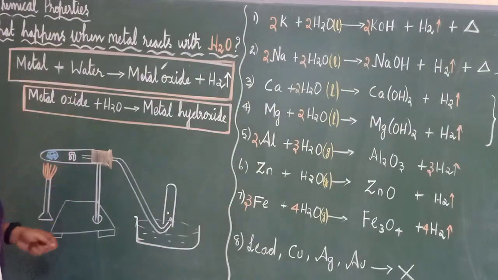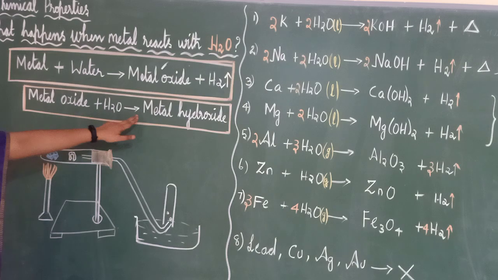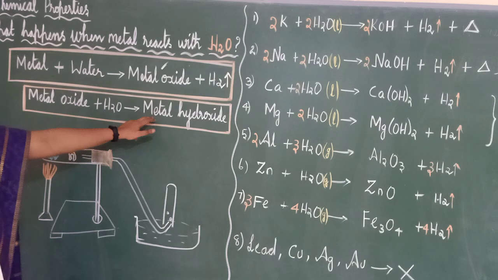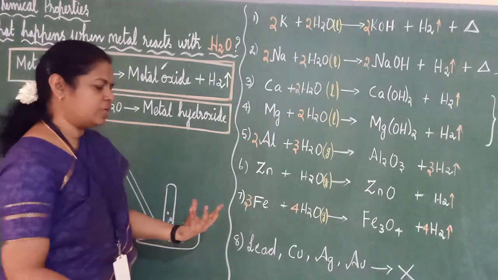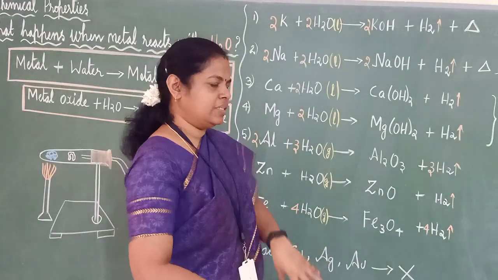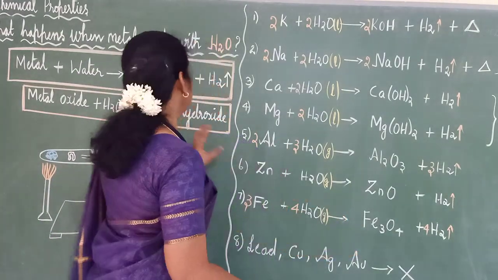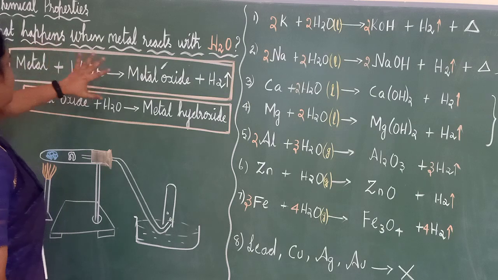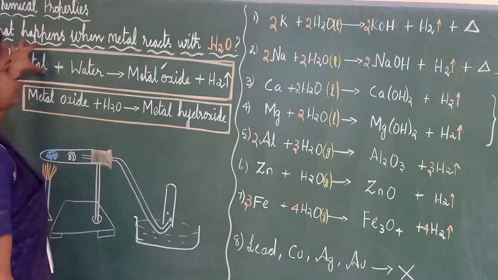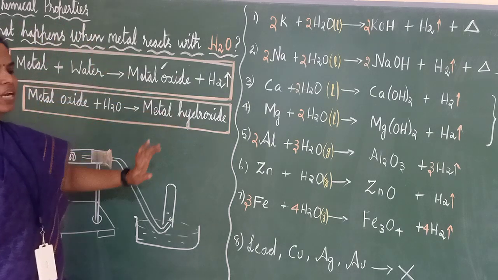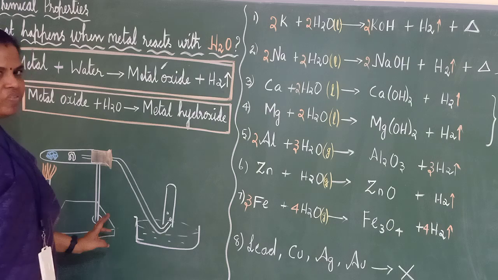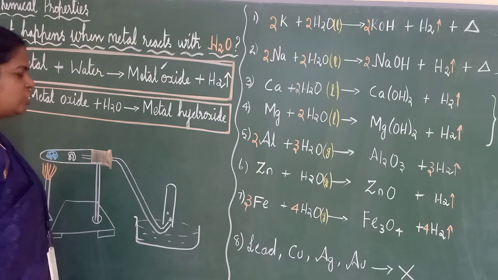Same way, when metal oxide is mixed with water, you will get metal hydroxide. So you will not have one beaker of water with metal oxide put inside, not like that. So the final formula is: when metal is mixed with water, you will get metal hydroxide. With the help of a simple experiment, they have given it in your textbook.